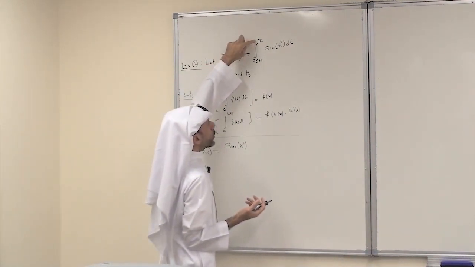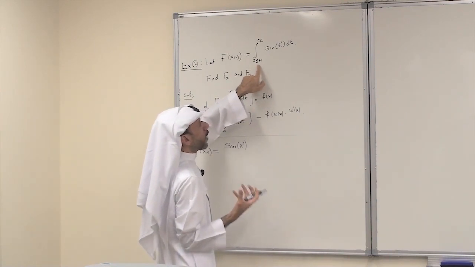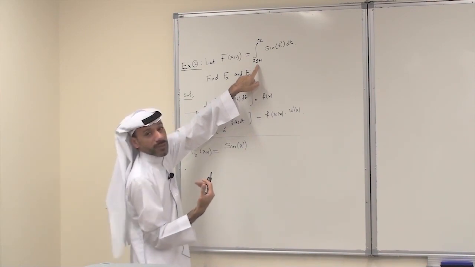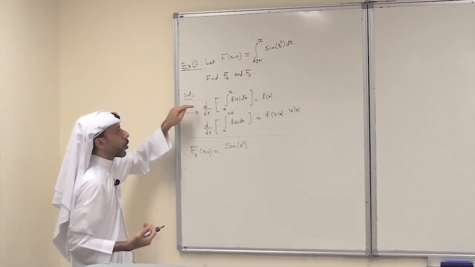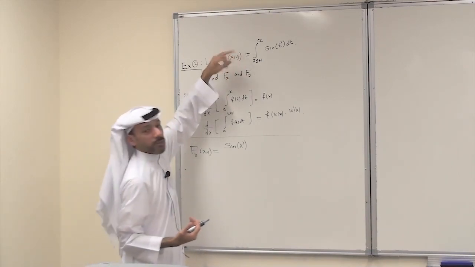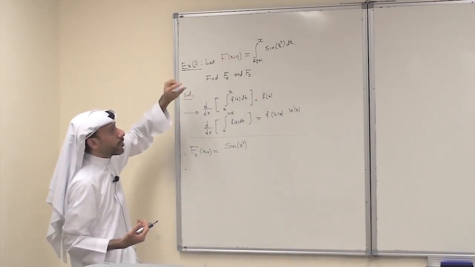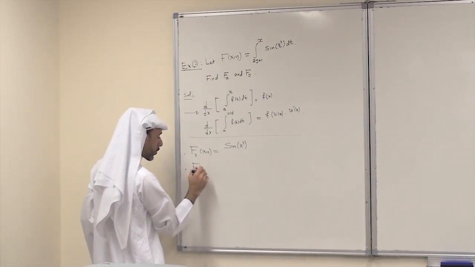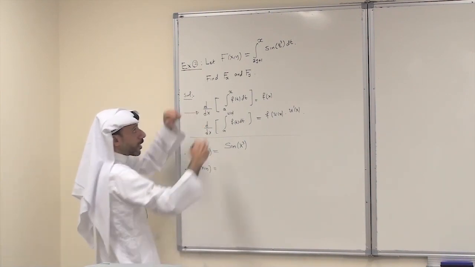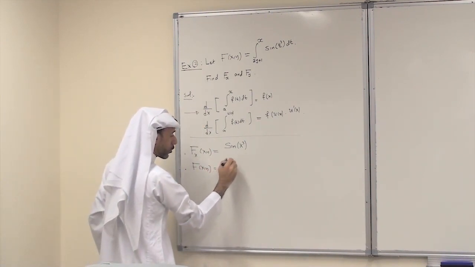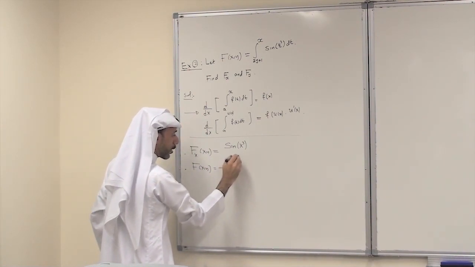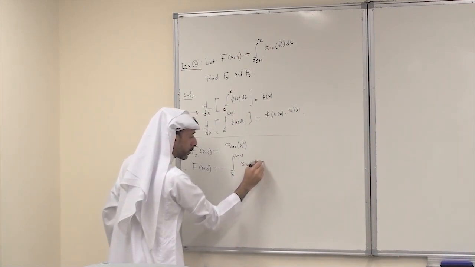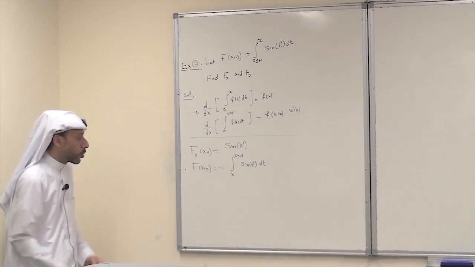Here x is constant, but 2y plus 1 is a variable. My variable now is y. It is given as a lower limit of integration. Really, to apply one of these formulas, I have to make it the upper limit of integration. So how to make it upper? Just a switch. When you switch the limits of integration, you multiply by negative. So f of xy becomes minus the integral from x to 2y plus 1 of sine t cubed dt.